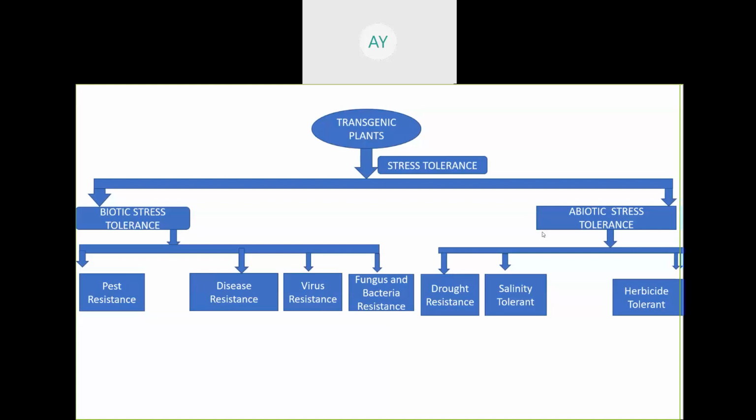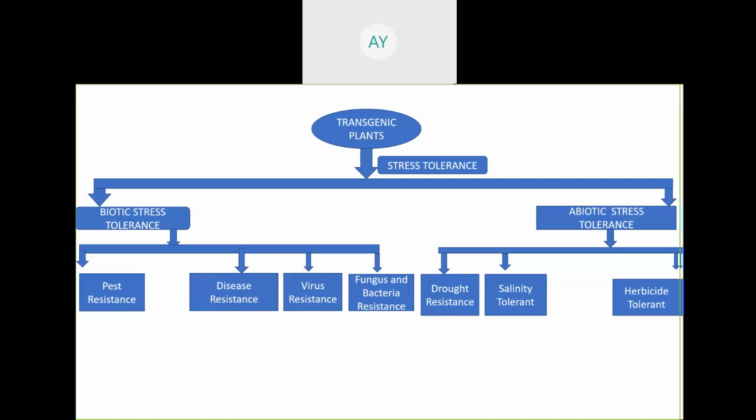Again, the next category is abiotic. Abiotic means the non-living components that can affect growth. What do we mean by non-living? That is water. So scarcity of water, that is drought resistance. There are some plant varieties like sorghum, jowar, bajra that contain the drought resistant gene.